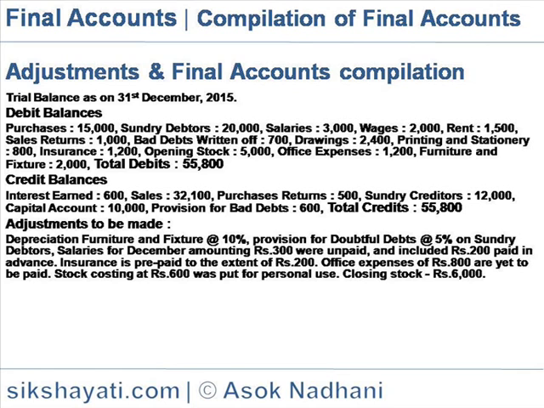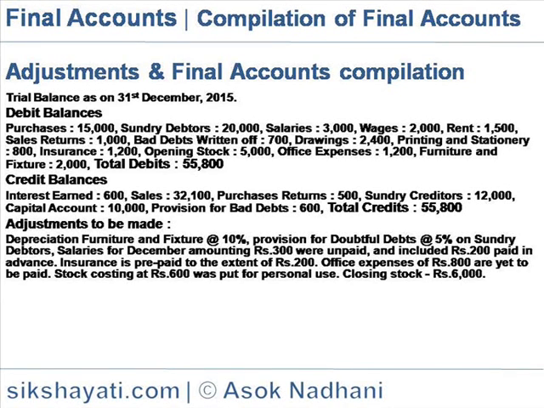The credit balances are as follows: interest earned 600, sales 32,100, purchase returns 500, sundry creditors 12,000, capital account 10,000, provision for bad debts 600. So the total of the credit side of the trial balance is 55,800.